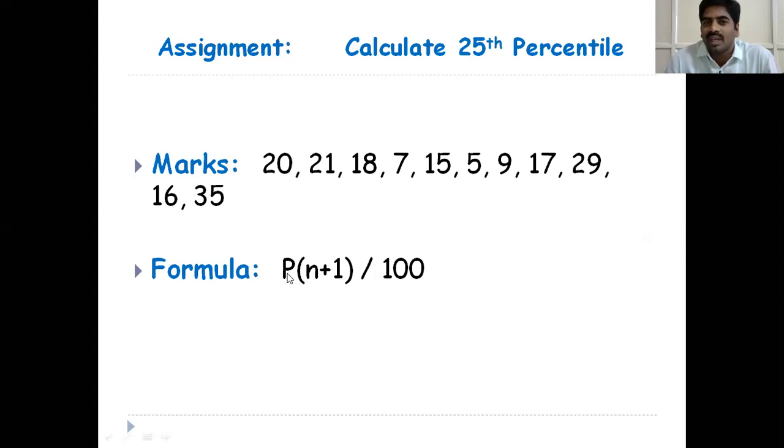So you have to take P as 25 and n means number of observations. N is equal to 11 and calculate the P into n plus 1 by 100 value, and you can observe that position value in ascending order. Okay, this is assignment number 2.